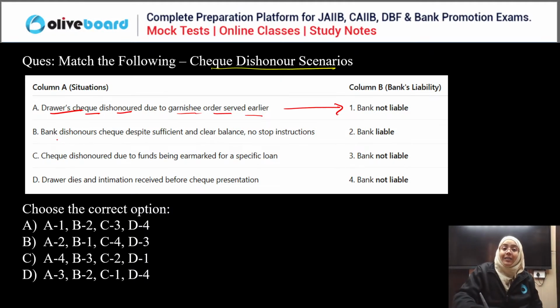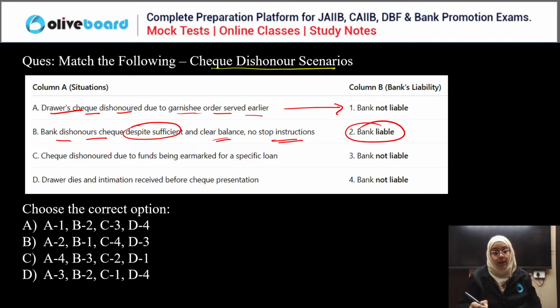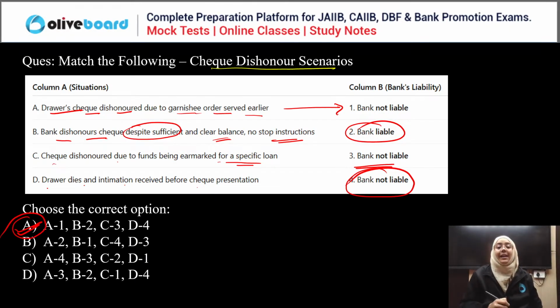Bank dishonored the check despite there being a sufficient and clear balance and no stop instruction. In this case, the bank is liable, right? Because they wrongfully dishonored the check. Check dishonored due to the fund being earmarked for the specific loan. Yes, if you have specially earmarked a fund for a specific loan due to which the check is dishonored, the bank is not liable, obviously. Drawer dies, intimation received before the check presentation. Obviously, the bank is not liable. So, if we talk about the correct answer, yes, A is the correct answer. Very good, guys.